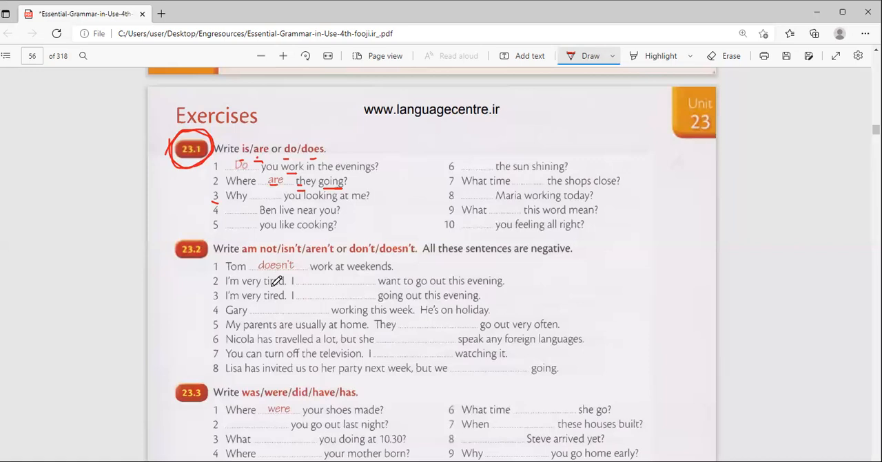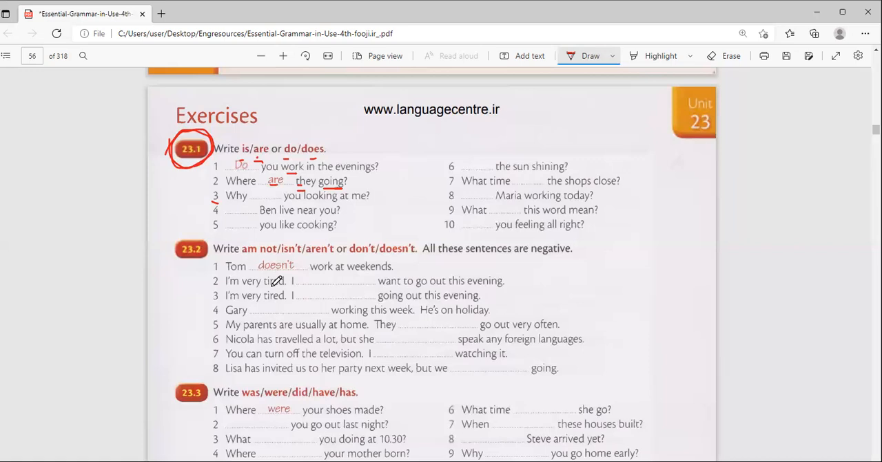But now, if it is one, it. What is the plural of it? They, plural, isn't it? Yes. So what time do the shops close? That's why. Number 8.